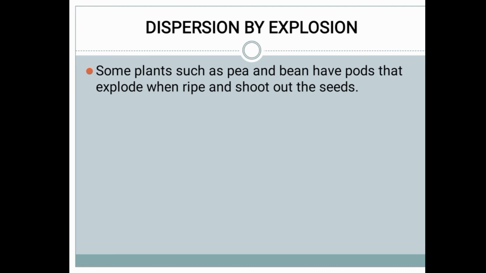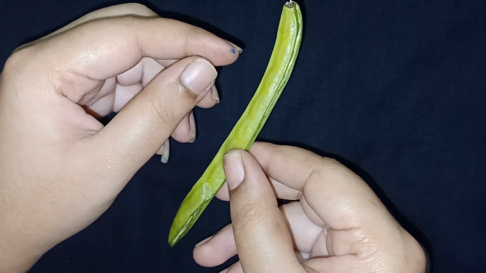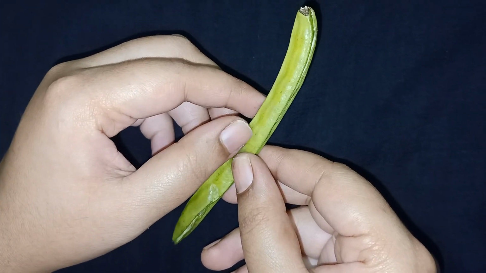Some plants like the pea plant and bean, we all know, have a pod-like structure. Pod-like structure means the seeds are arranged in a straight manner. When they ripen and dry, the seeds will get out of the fruit and disperse away from the shoot system. So my dear children, this is an example of dispersal by explosion.